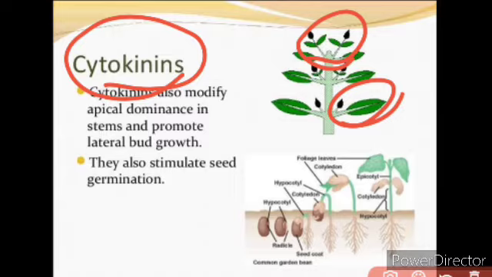Now this is a very important question, especially for 2 marks. They'll ask you, what is the Richmond-Lang effect? Now the answer is that the application of cytokinin delays the process of aging in the plant, and this is called the Richmond-Lang effect. Next we'll move to the gibberellins.